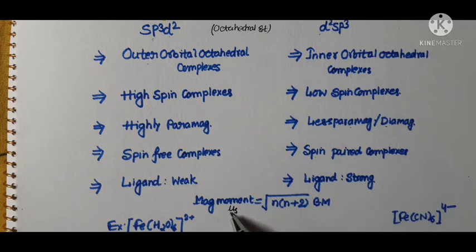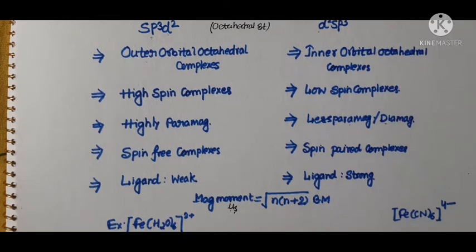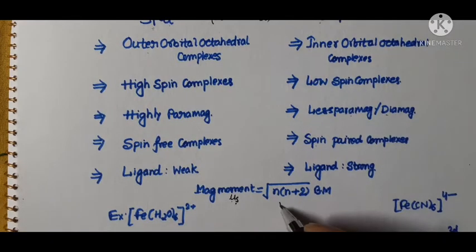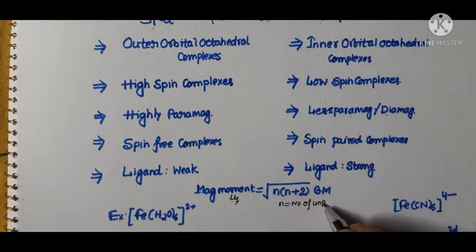Mu represents magnetic moment and s represents spin of the electron, which means the magnetic moment due to the spin of the electron can be found by using this formula: root n into n plus 2 BM, where n represents the number of unpaired electrons.